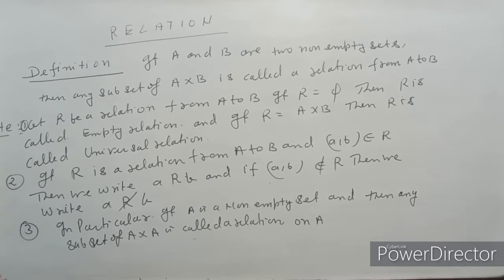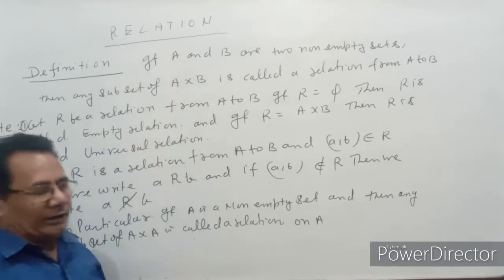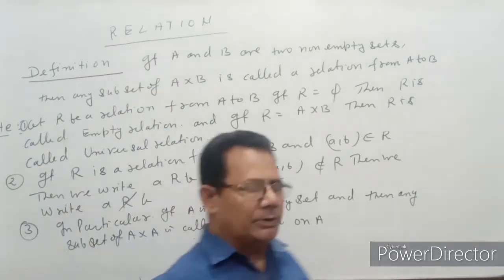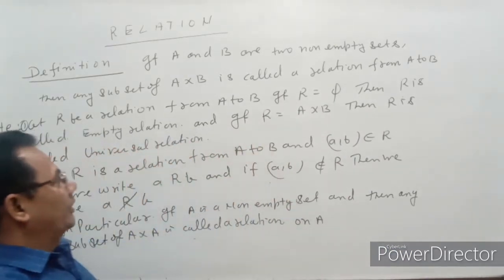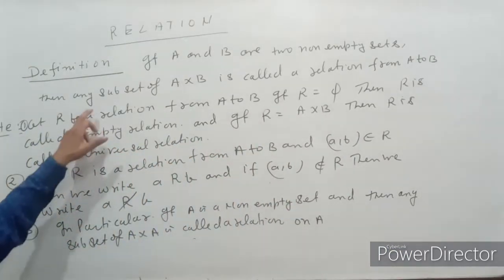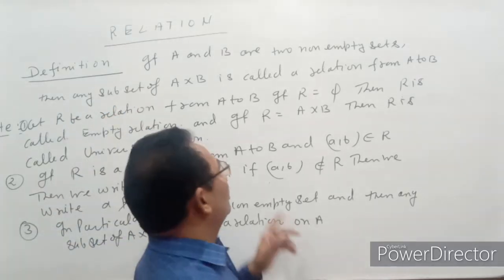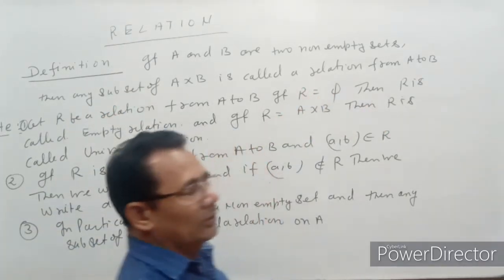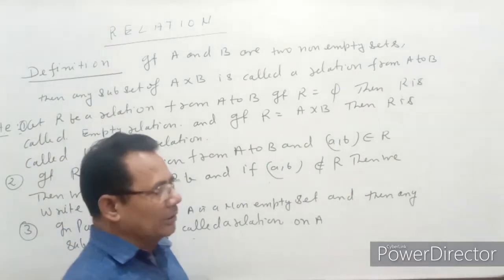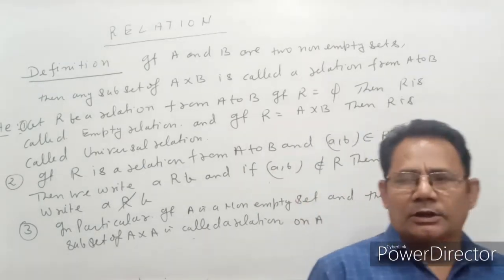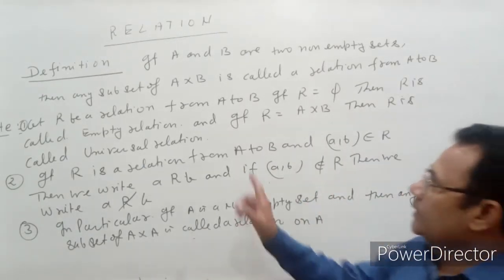Now the definition of relation in the form of sets: let A and B be any two non-empty sets, then any subset of A cross B is called a relation defined from the set A to B. That means if A and B are any two sets, then what is a relation?